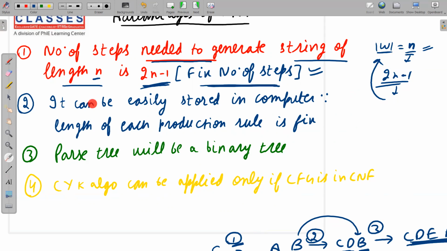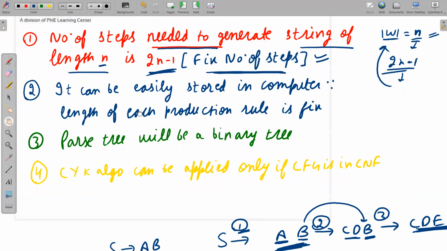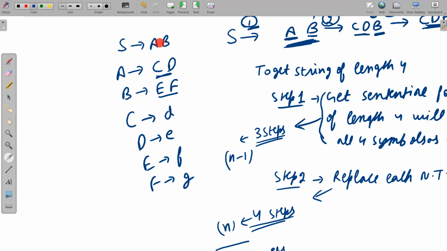Next advantage is that it can be easily stored in a computer because the length of each production rule is fixed. This is a very big advantage. See here carefully, the production rules are of either length 3 or length 2, total length, LHS plus RHS. CFG cannot be stored easily because in the RHS we can have anything. One production rule can have 100 symbols, another can have only 3 symbols, and so on. That will create a problem for us. So CNF can be easily stored in a computer.